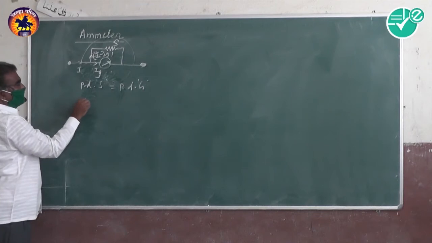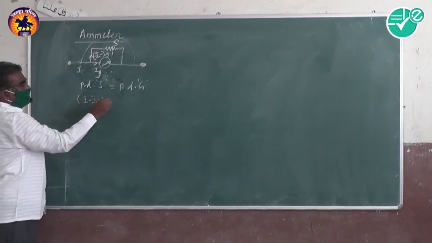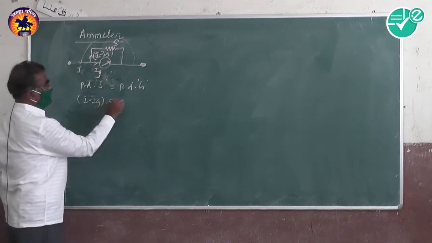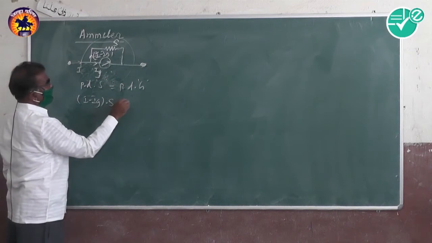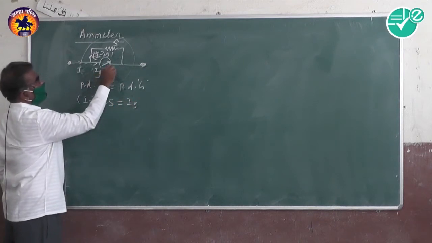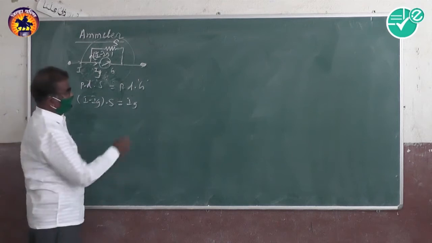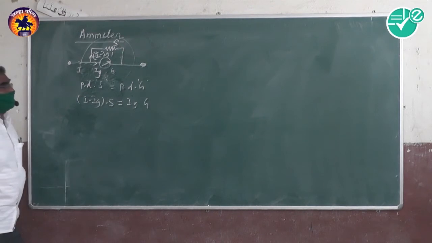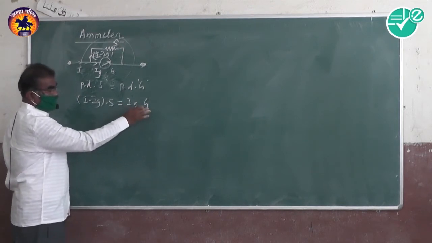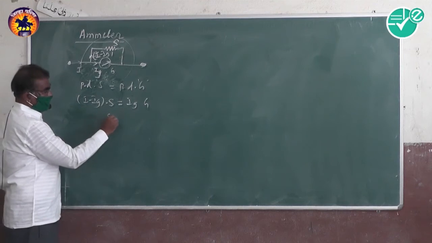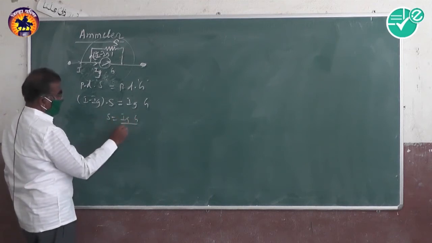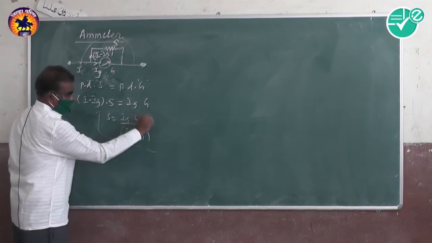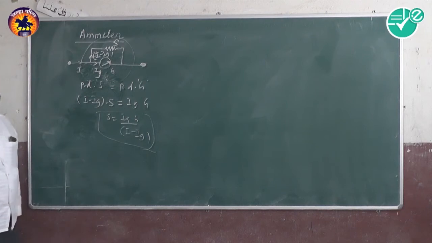Potential difference across S is (I minus Ig) into S, where S is the small resistance. It is equal to the potential difference across G, Ig into G, where G is the resistance of the galvanometer coil. When current passes through the coil, the coil opposes the current; that is called the resistance G. Therefore, S equals Ig into G divided by I minus Ig. That is the formula for the ammeter.